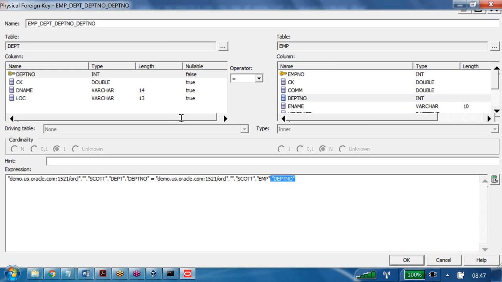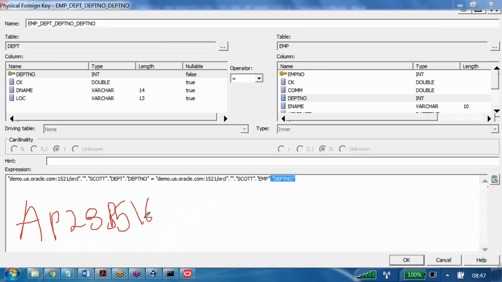While you are doing the join condition, let us say a column value available here is AP 28, BT 516, some number. Here we have, let us say, AP 28, then BT, and some other things.